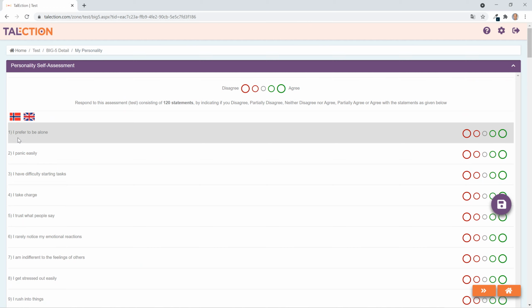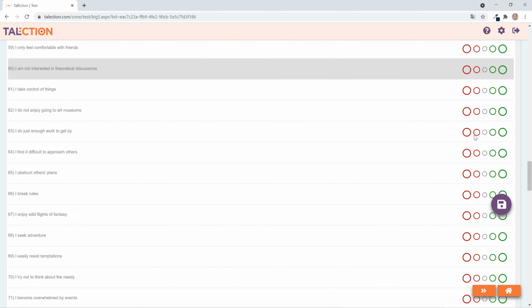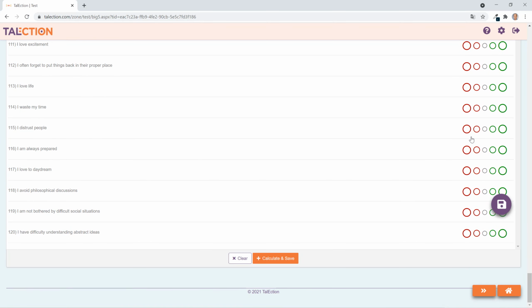So in the first statement here, I prefer to be alone. Do you totally disagree or do you totally agree? Or is there something in between, partially agree, neutral, or partially disagree? Having answered all these questions or statements, which is 120 in total, you press save or calculate and save, and then you can press either next step or go back to the home page again.